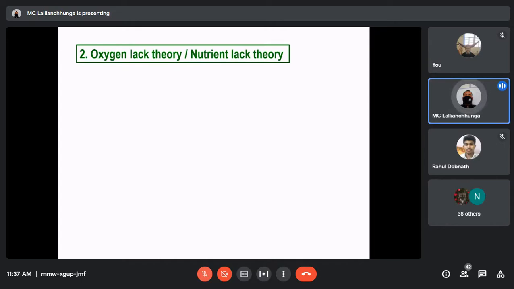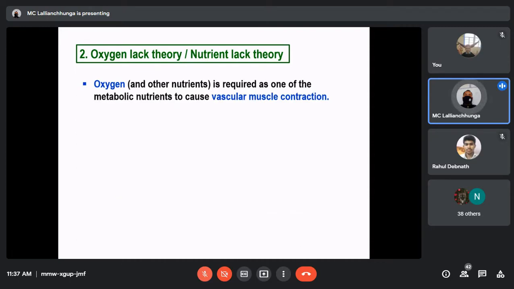Okay. Now the second theory, vasodilator theory, we have finished. Number 2, oxygen lack theory, or we can also say nutrient lack theory. Okay, almost similar only with the previous one. So this is another theory which is not different from that of the previous one. Okay, they just name another theory.